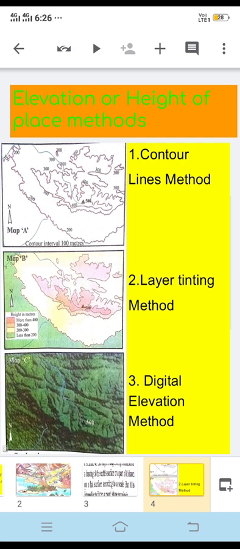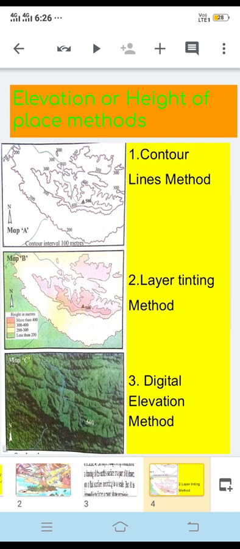Generally, blue is used for showing water bodies. Plain areas are mostly shown using green color. As the height of the places starts increasing, the color also changes.